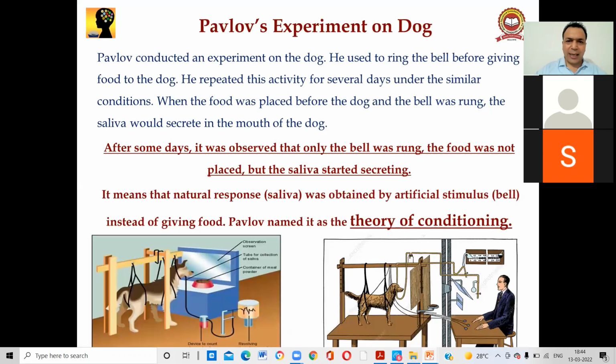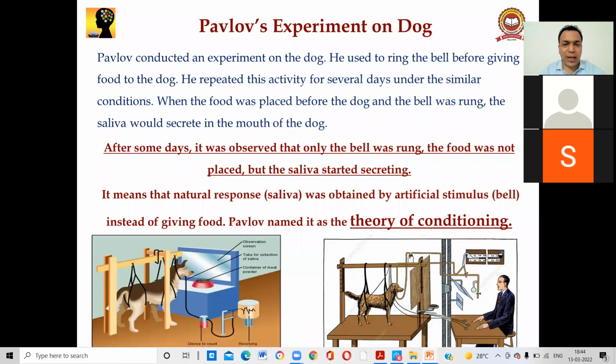Okay, now we come directly to the experiment on the dog, so that we learn how we can condition our student according to Pavlov. Actually, Pavlov conducted an experiment on the dog. He used to ring a bell before giving food to the dog. He repeated this activity for several days under similar conditions. When the food was placed before the dog, the bell was rung. The saliva would secrete in the mouth of the dog when the dog was given the food, but before giving the food, a bell was rung.